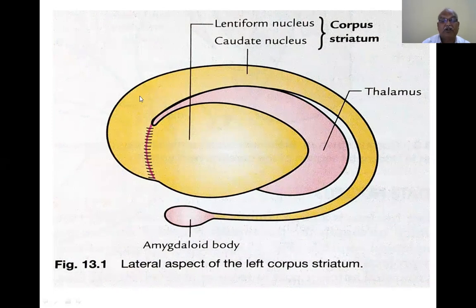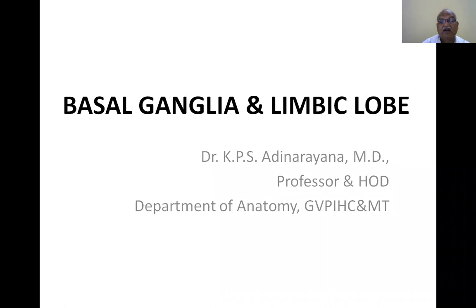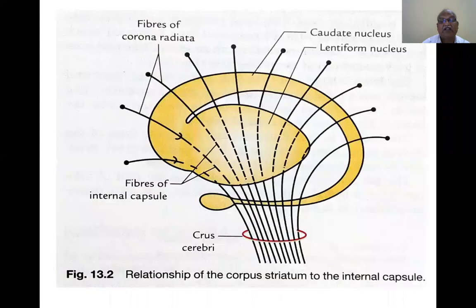Now this is the caudate nucleus. This is the head, this is the body, this is the tail. If you do a section like this through the horizontal section of the cerebral hemisphere, you will find it like this. This is the diagram. This is the lentiform nucleus and this is the caudate nucleus. Now these are the fibers of the internal capsule.